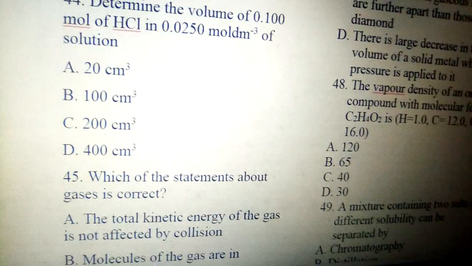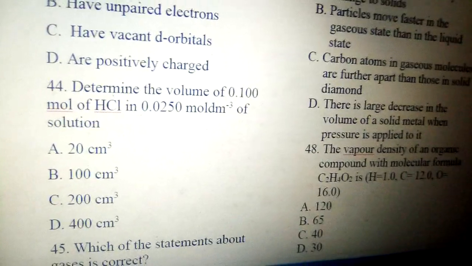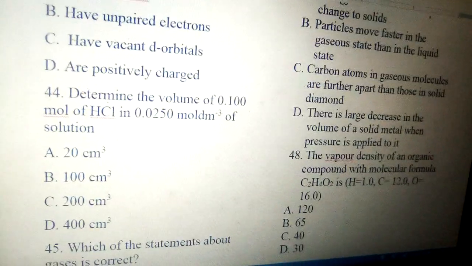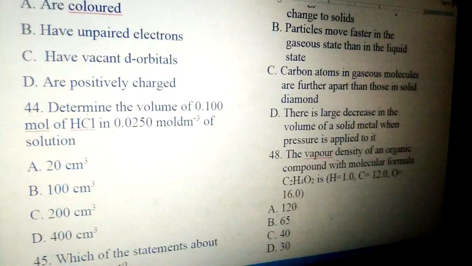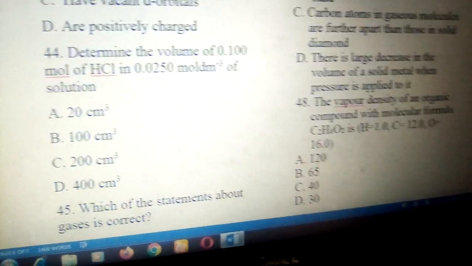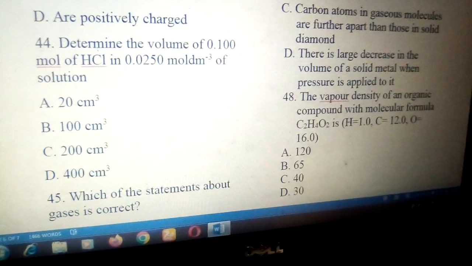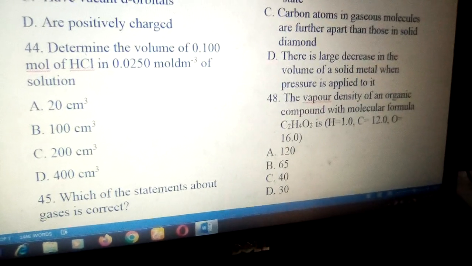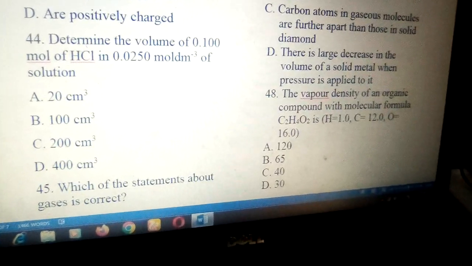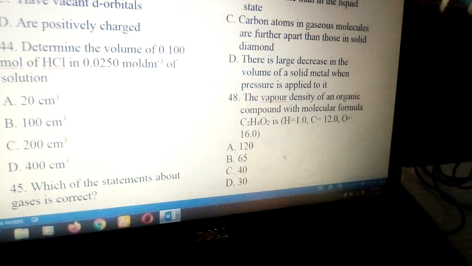44. Determine the volume of 0.100 mole of HCl in 0.025 mole per dm cube solution. So the answer to the question is D. Option A, 20 cm cube, B is 100, C is 200, and D is 400. So let's try to show the solution to this problem. Volume becomes, getting the answer as fast as we can, 0.1 times 1000 all over 0.25. That gives us 400.